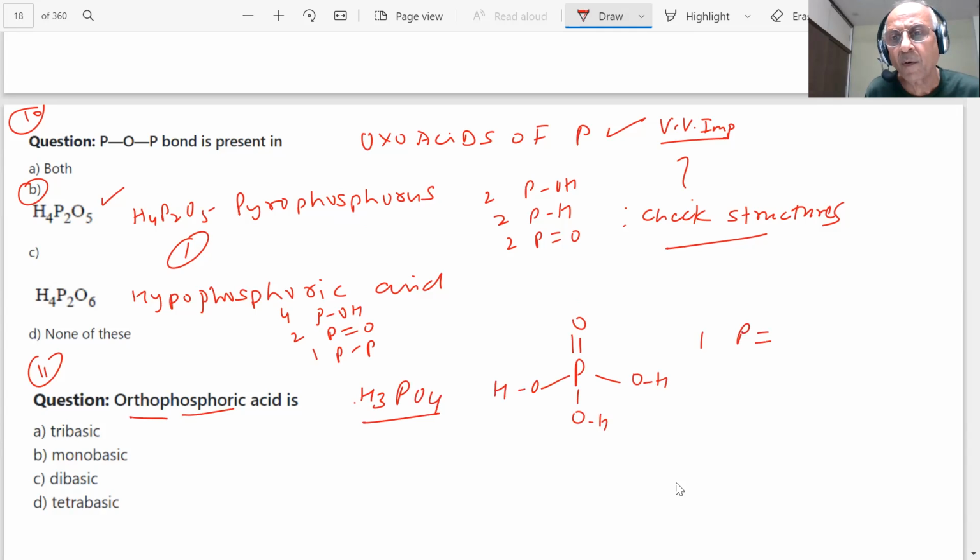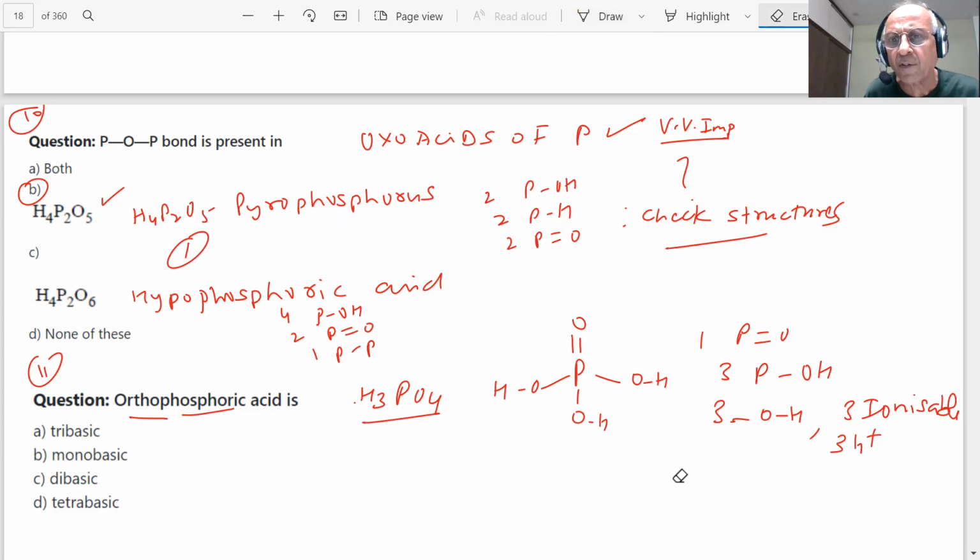One P double bond O, 3 POH bonds. How many OH? 3 OH, 3 ionizable H plus. N factor.